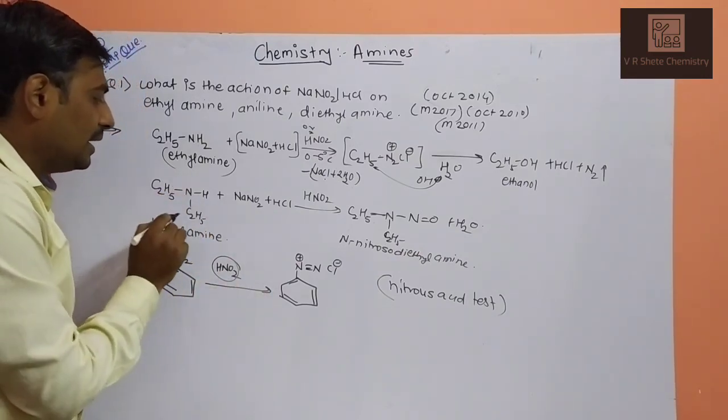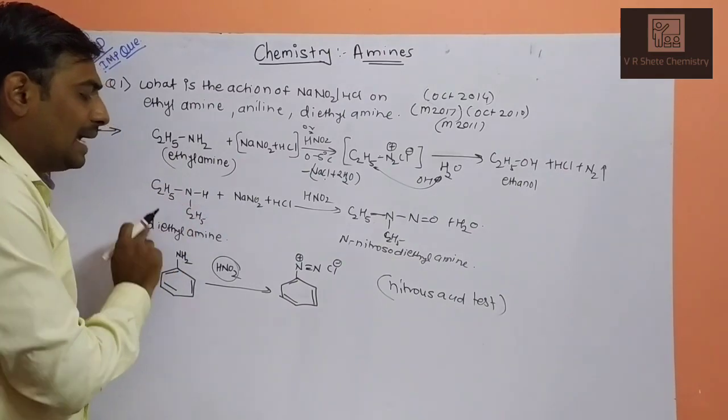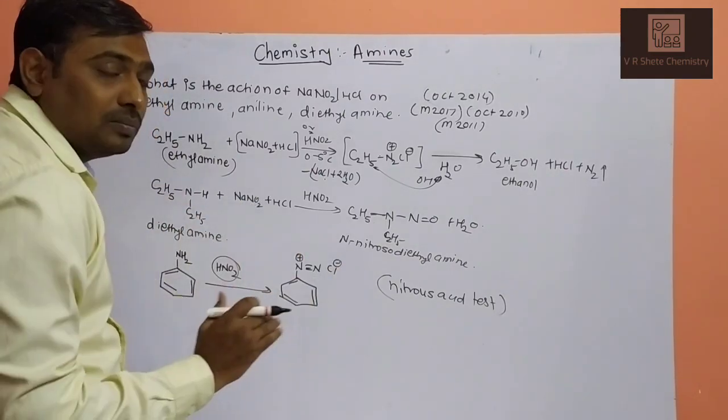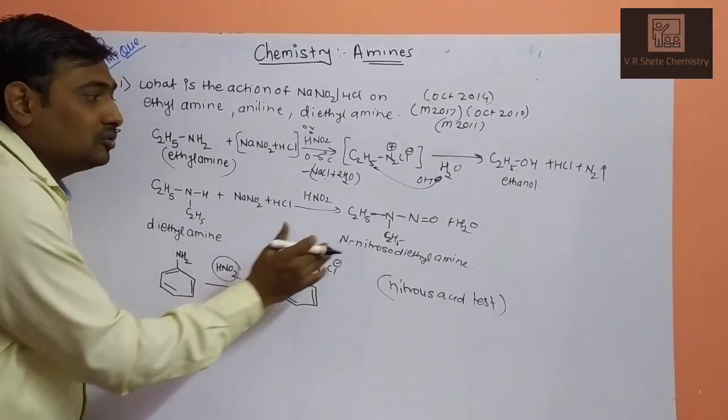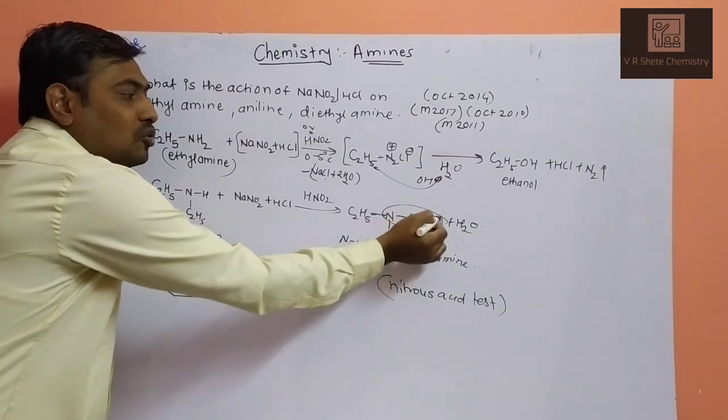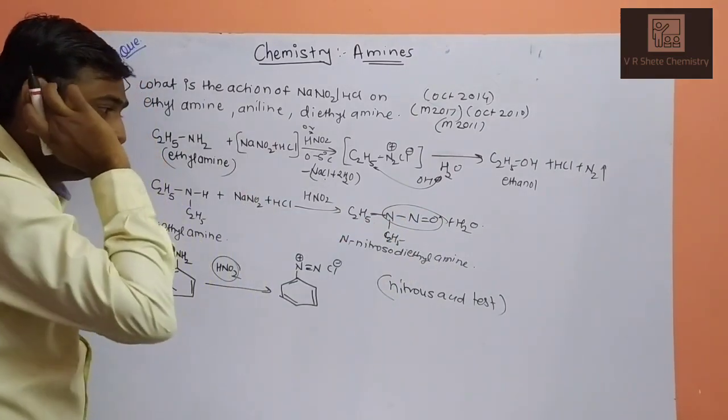Secondary amine, where nitrogen has two substitutions, diethylamine, on nitrous acid gives an N-nitroso compound, N-nitrosodiethylamine.